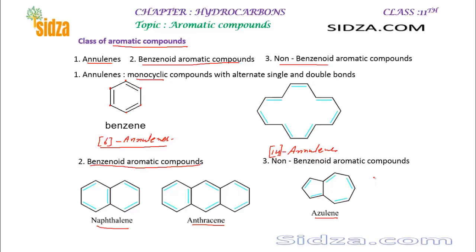So that means this is a 10 pi electron system. This molecule is cyclic and conjugate, and therefore this is aromatic, because a 10 pi electron system can also be aromatic. Hope you got the concept. Thanks for watching the video. Bye for now.